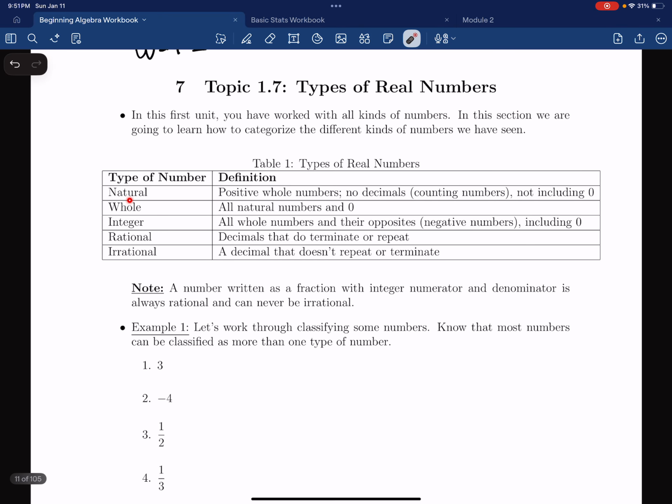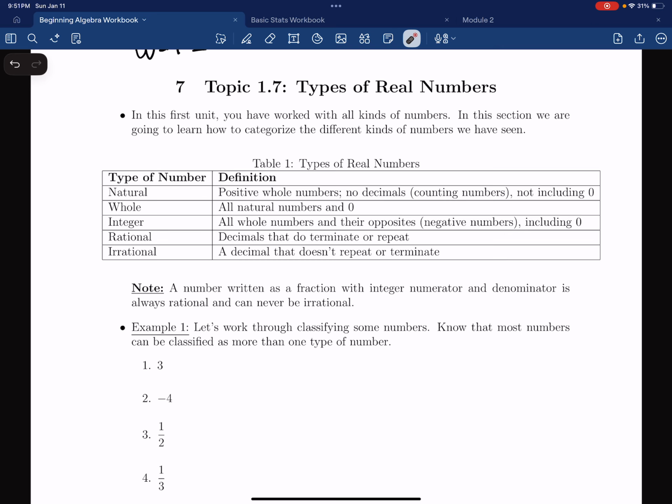So our first type of number is a natural number. And a natural number is all positive whole numbers that don't have any decimals. Or in other words, natural numbers are counting numbers that don't include the number 0. Whole numbers are all natural numbers, including 0. And then integers are classified as any whole numbers and their opposites, meaning whole numbers and negative numbers. And integers also include 0 as well by definition.